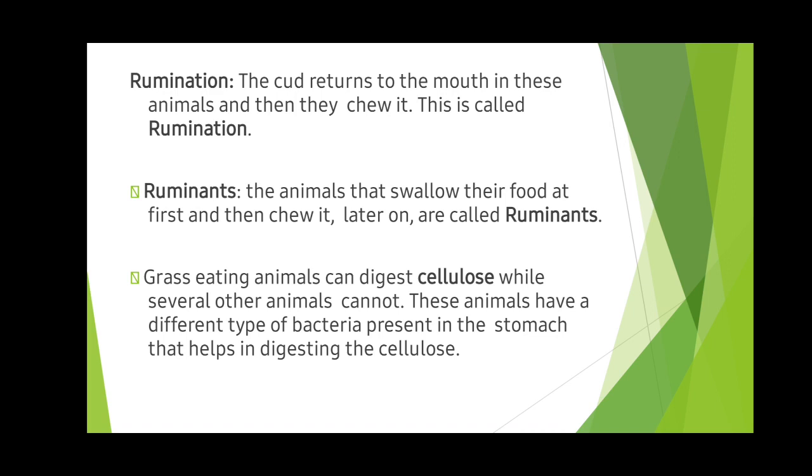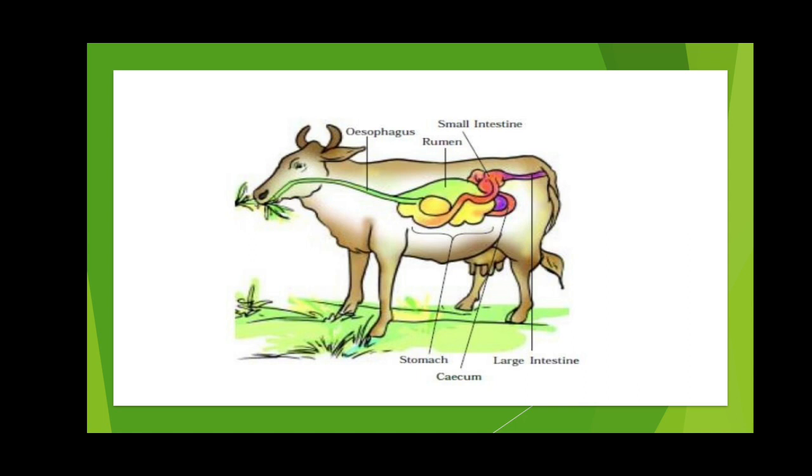While cooking, we can steam the cellulose. See, this is the picture. Can you see the esophagus? And then it reaches the rumen. The rumen is the place where this partly digested food is stored.